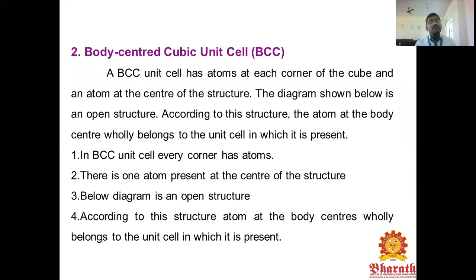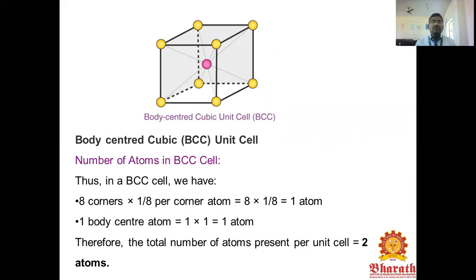Below in the diagram is an open structure for this. According to this structure, the atom at the body center belongs only to the unit cell present in this compound, for the BCC. The number of atoms in the BCC cell: we have 8 corners, into 1 by 8 for each corner atom, equal to 8 into 1 by 8, equal to 1 atom. One body center atom equals 1 into 1, equal to 1 atom. Therefore, the total number of atoms per unit cell is 2 atoms in the BCC.